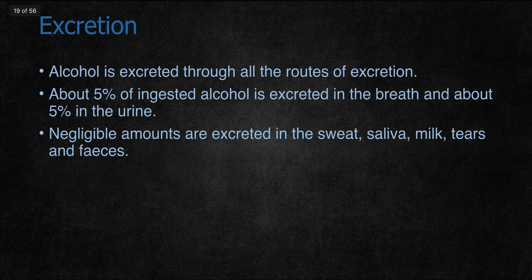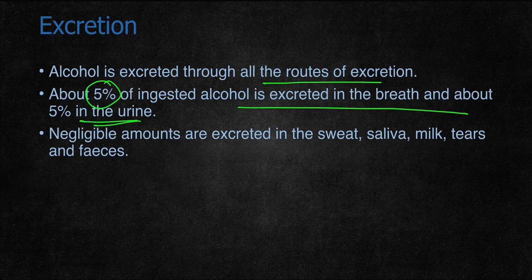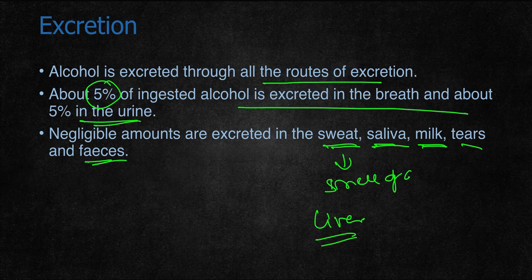Coming to excretion, alcohol is excreted through all the routes of excretion. About 5% of ingested alcohol is excreted in the breath and about 5% in the urine. Negligible amounts are excreted in the sweat, saliva, milk, tears and feces. Usually it is metabolized in the liver, and from the liver it is excreted by different routes, mainly in the breath and urine. Because it is also excreted in sweat, a person who has consumed alcohol will have a peculiar smell of alcohol.